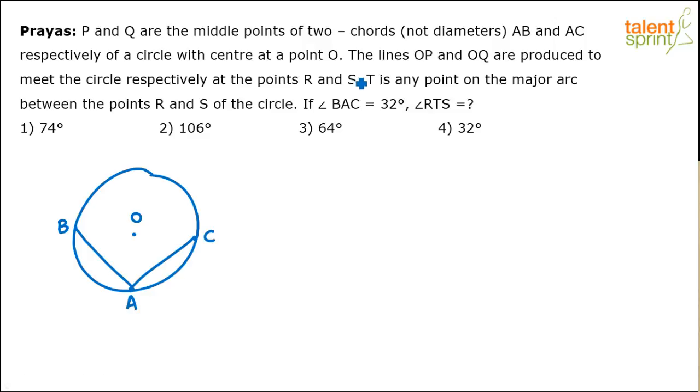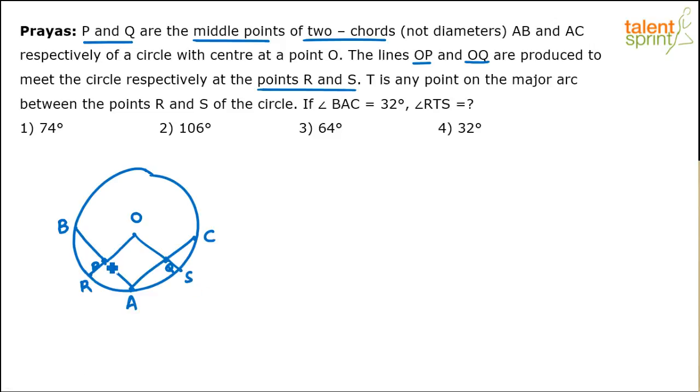Now, what does it say? The lines OP and OQ are produced. Okay, sorry, P and Q are the middle points, right? We did not consider this. P and Q are the middle points of these two chords. So for the chord AB, the middle point is P. For the chord AC, the middle point is Q. So the lines OP and OQ are produced to meet the circle respectively at the points R and S. So OP is produced to meet the circle at the point R. And the line OQ is produced to meet the circle at the point S.